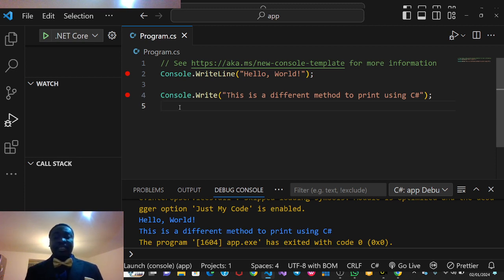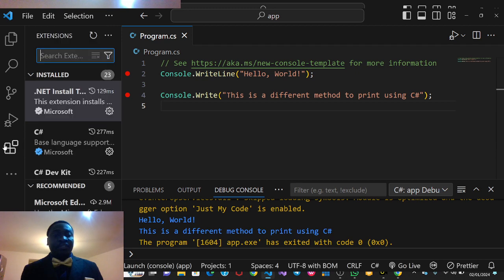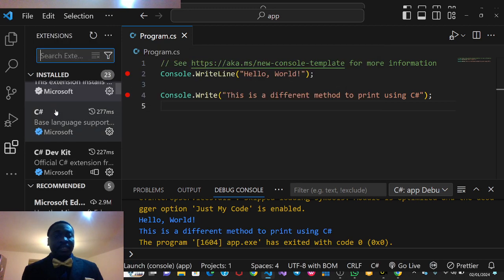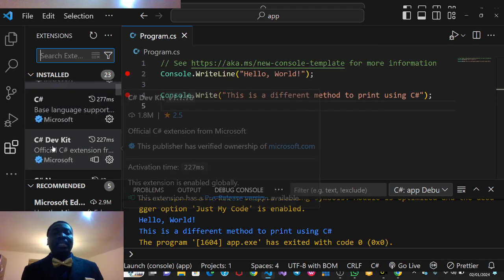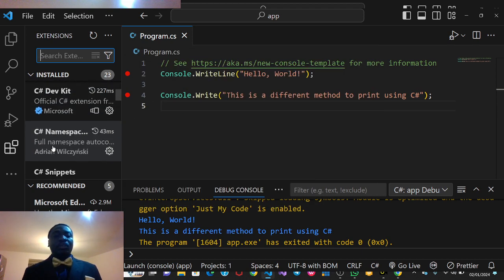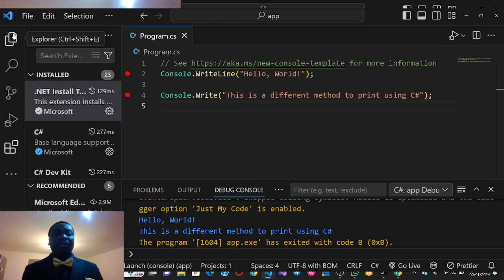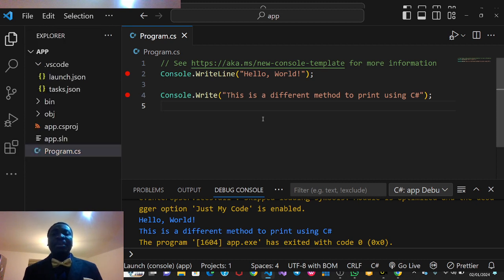Then the next thing is you have to install the two extensions. The first one is .NET Install Tool and the second is the C# Dev Kit. Those two tools are very important when you are making use of Visual Studio Code.